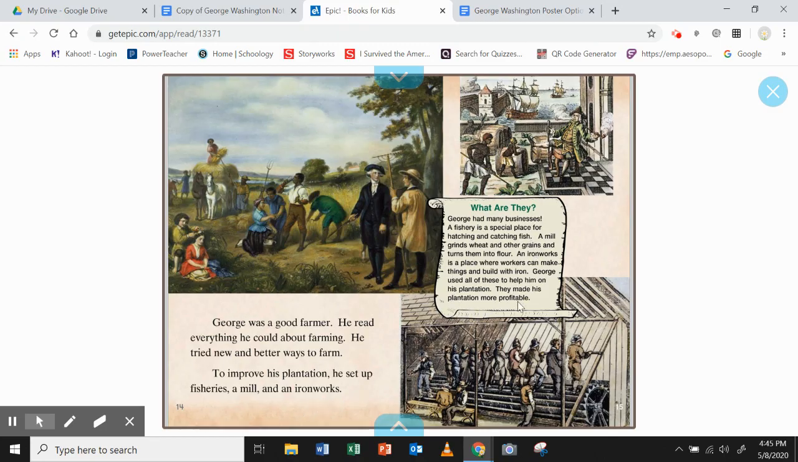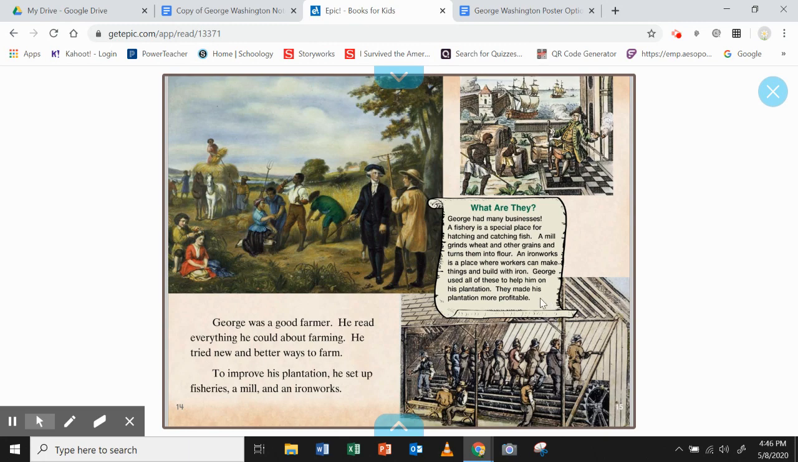So I'm going to also read this information here to see if I can add anything onto my fact fragment. So it says, what are they? George had many businesses. A fishery is a special place for hatching and catching fish. A mill grinds wheat and other grains and turns them into flour. An ironworks is a place where workers can make things and build with iron. George used all these to help him on his plantation. This made his plantation more profitable.